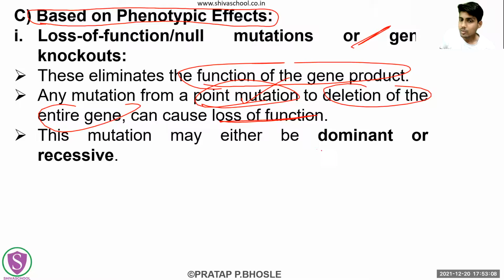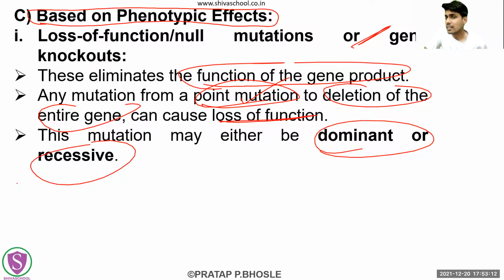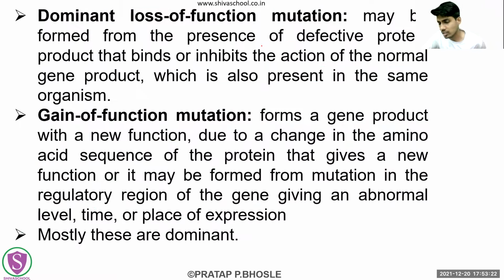Okay, so it may be dominant and it can be recessive. Whatever mutation we are talking about, the loss of function mutation or the null mutation or the gene knockout, it can be dominant or recessive.